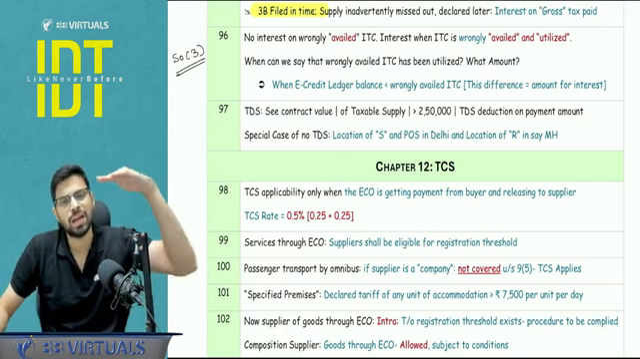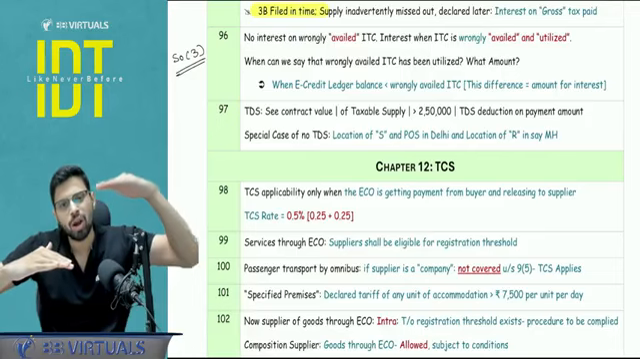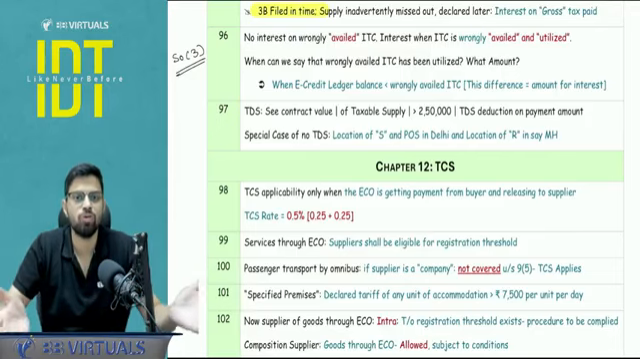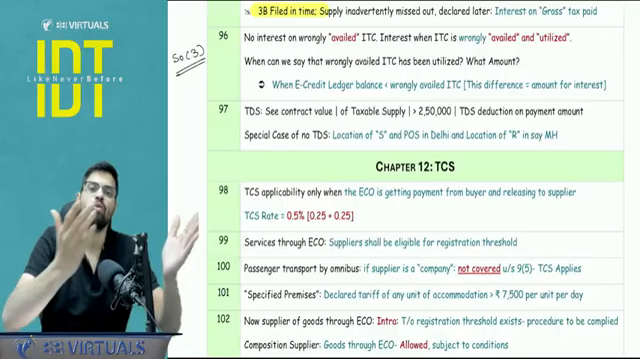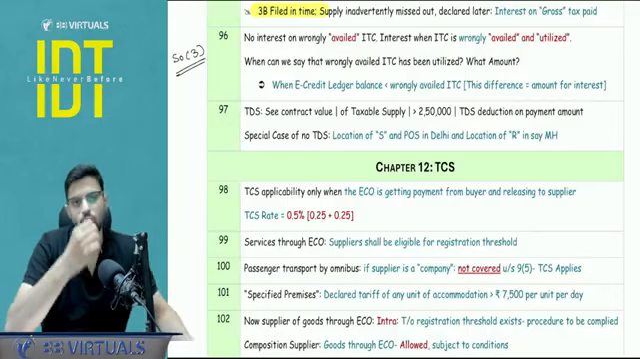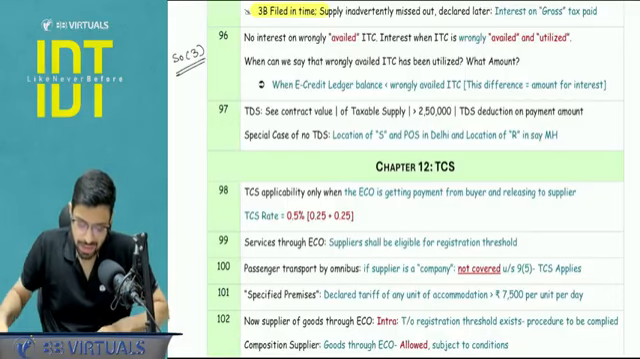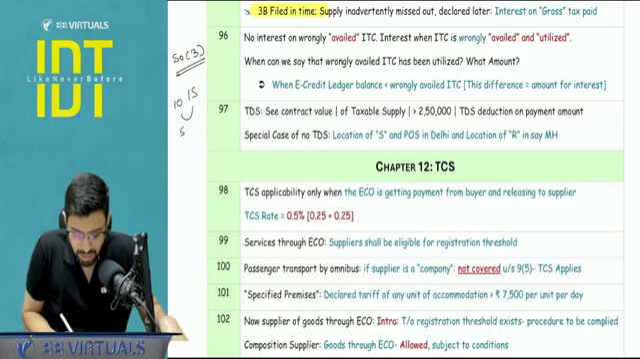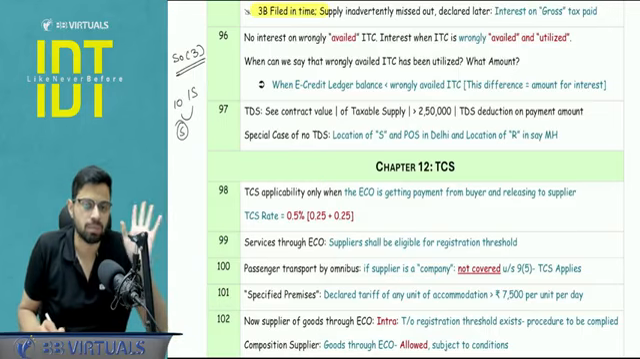If your e-credit ledger balance is falling below the wrongly availed ITC, 100% it is proved that you have utilized ITC from the wrongly availed amount. So whatever this difference is, let's say the balance is 10 and the wrongly availed ITC is, let's say, 15. So on this 5 you are going to pay interest at 18% per annum, right?